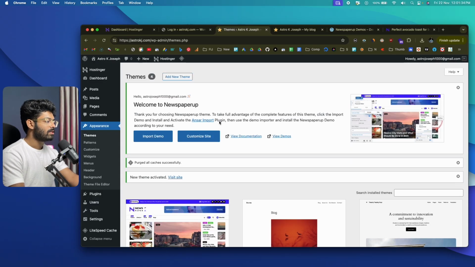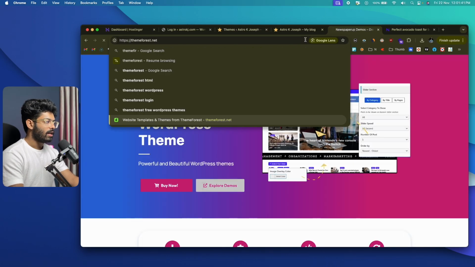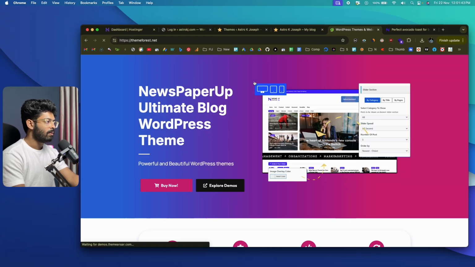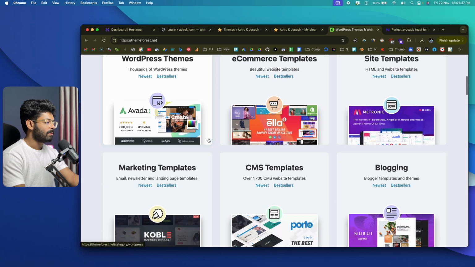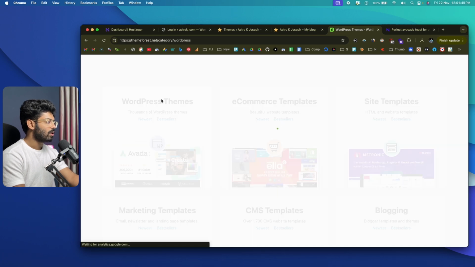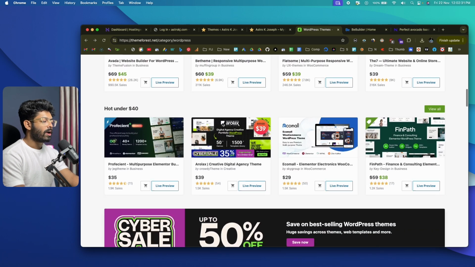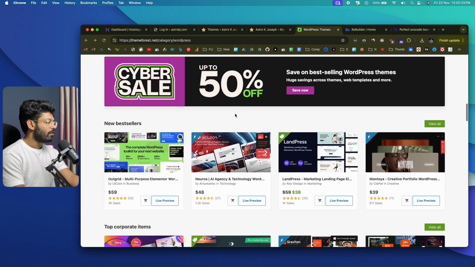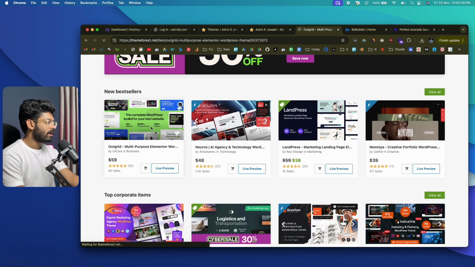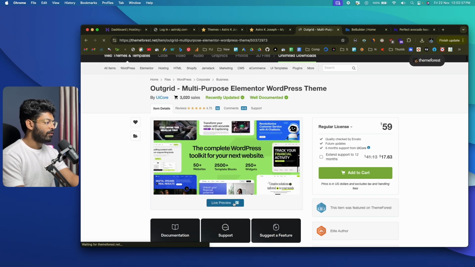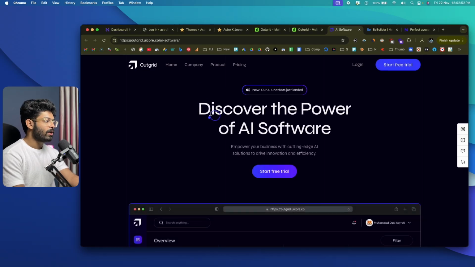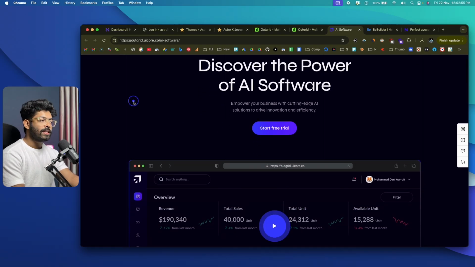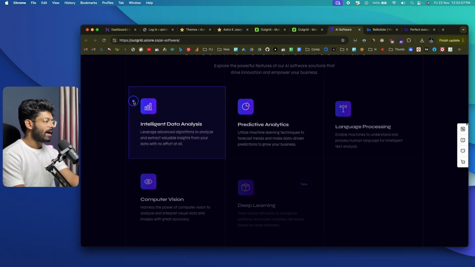Now this is how you install a theme from the WordPress repo. And if you want to, you can also go ahead and purchase themes from themeforest.net or any other providers and start installing them as well. For example, you can come to here, click on WordPress themes. Now, if you want to, you can go ahead and purchase any theme from here. For example, let's say I like this one right here. So I can click on this one and click on the view preview option. And if I install that particular theme onto my website, this is going to be the look that I will get. Okay. All I got to do is purchase this one. So this theme actually looks really good.